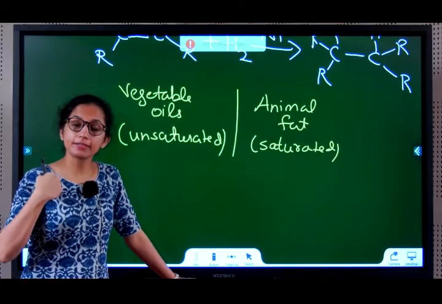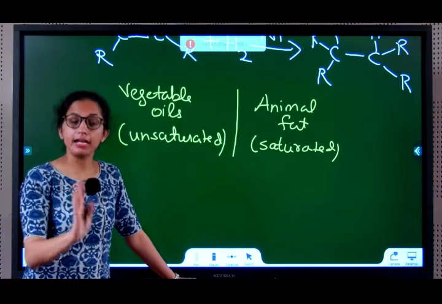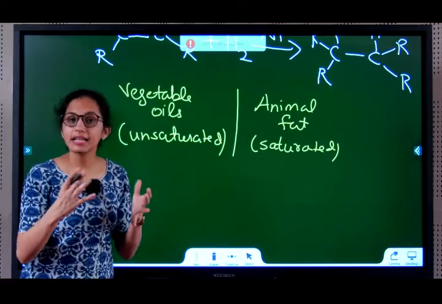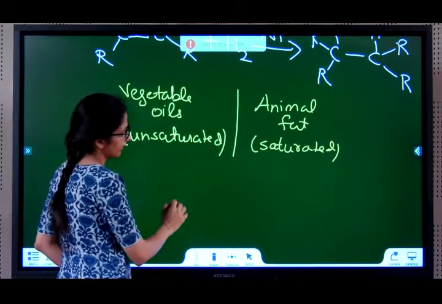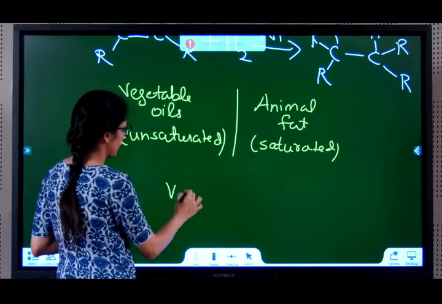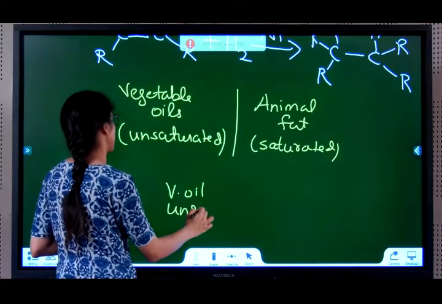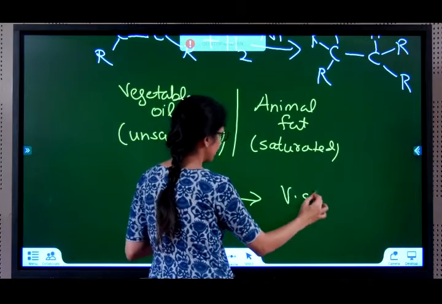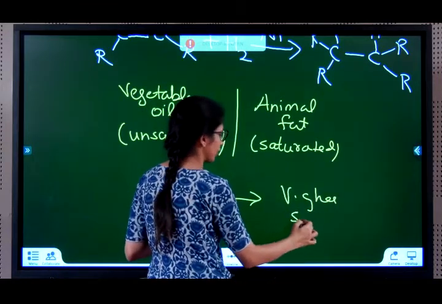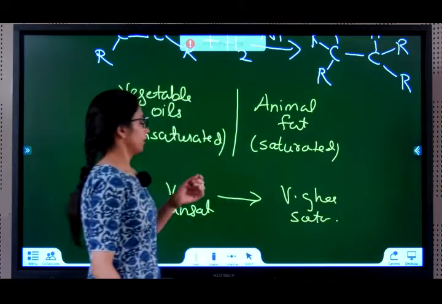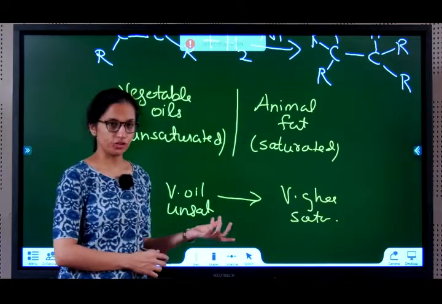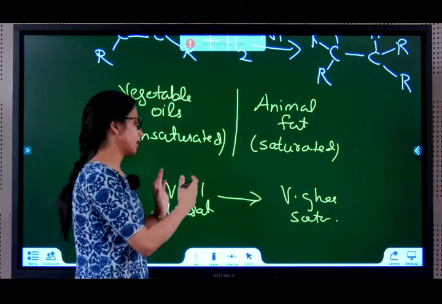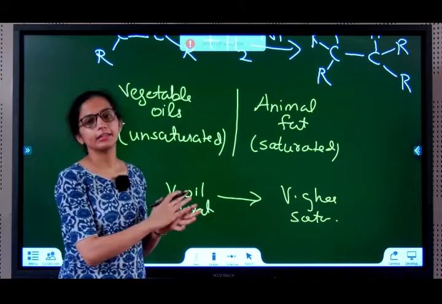Which is a healthier substance for us? The healthier substance for us to consume is unsaturated hydrocarbons. So you should try to consume unsaturated oils. In industries, unsaturated vegetable oil is converted to vegetable ghee, a fatty substance that is saturated, by hydrogenation. So we use the addition reaction, hydrogenation, to convert vegetable oil to vegetable ghee in industries.